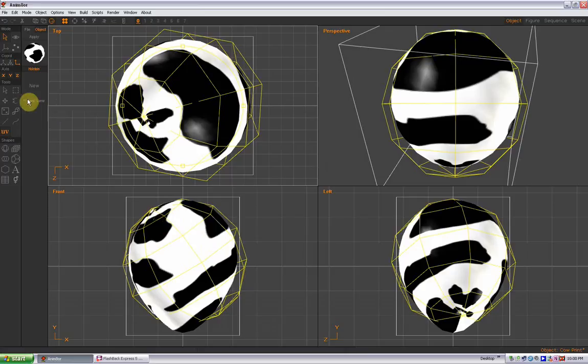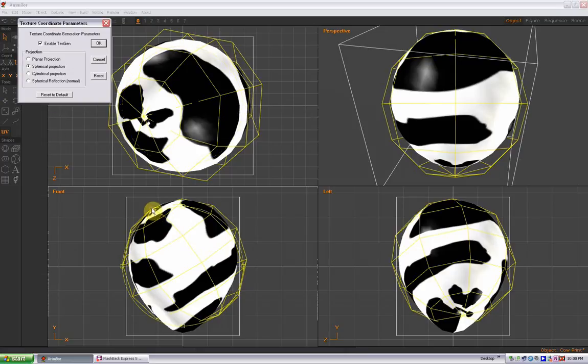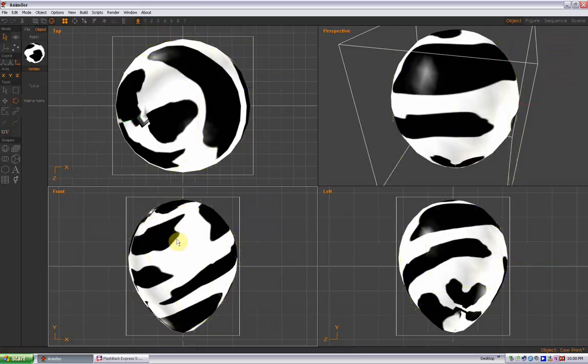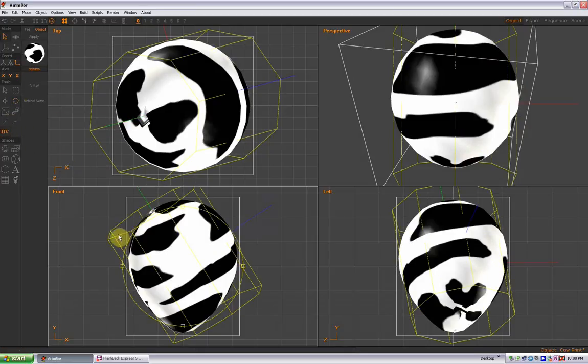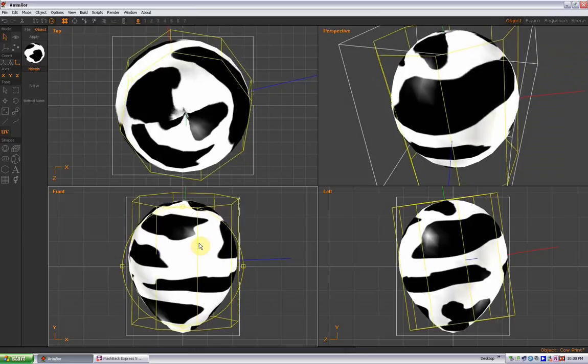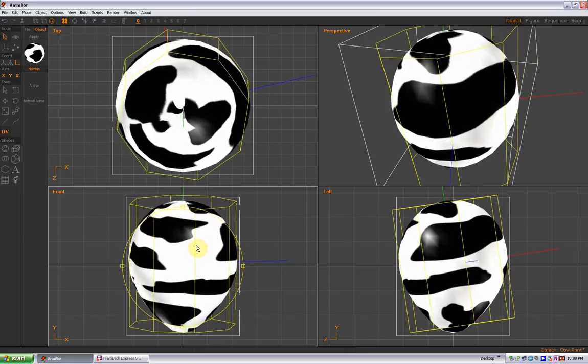That kind of puts it on there a little different. What we can do also is double click on it, and we can try cylinder projection, which I think works pretty good. And what I want to do is zero that cylinder, so I'm going to rotate it. I'm just using the mouse to click and rotate the image, and now I think if you right click, you can move it left and right, and see how it moves the texture around the object.